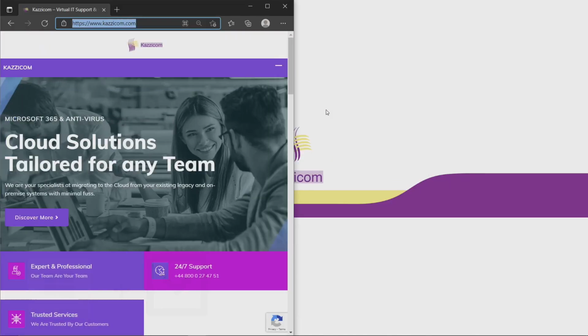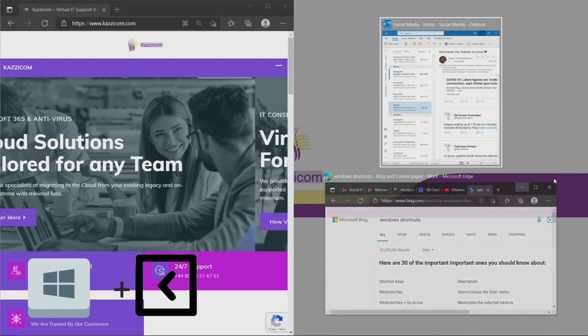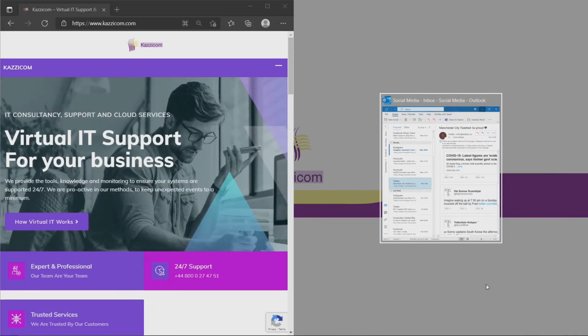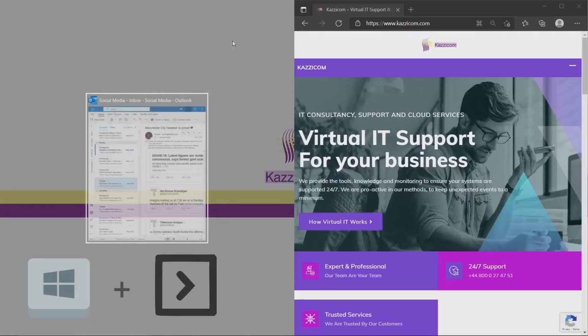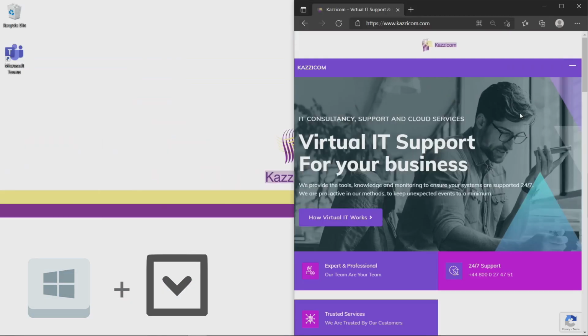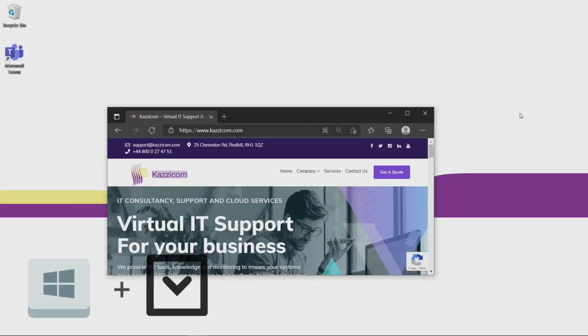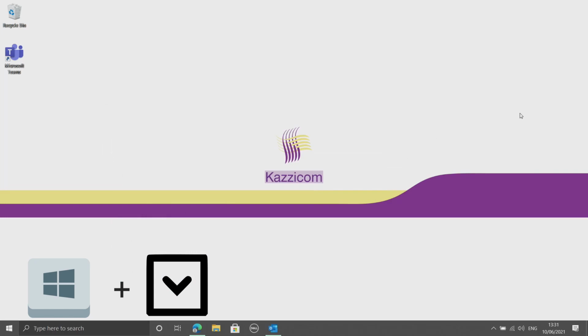Pressing Windows key and left will bring it fully to the left and suggest any applications that you'd like. As you can see here, I've got my emails and a previous browser page, and pressing it to the right will fill it into the right. Pressing the Windows key and the down key will bring the screen down, and pressing any other direction will bring it into that direction. Finally, if we press the Windows key and the down key, it will minimize the screen.